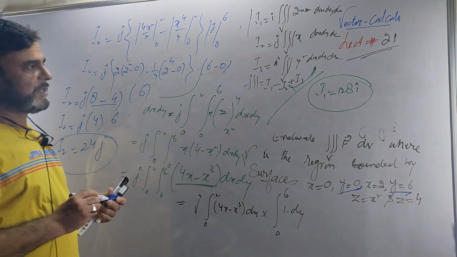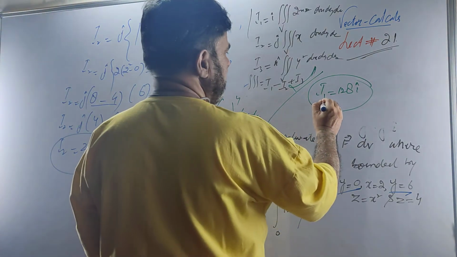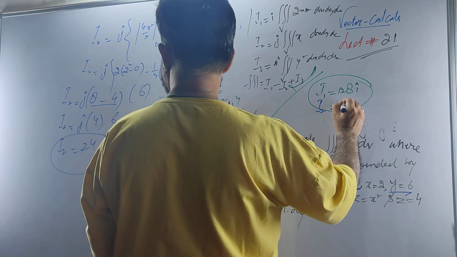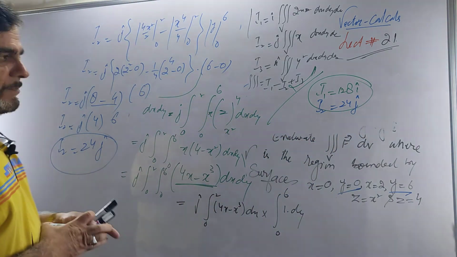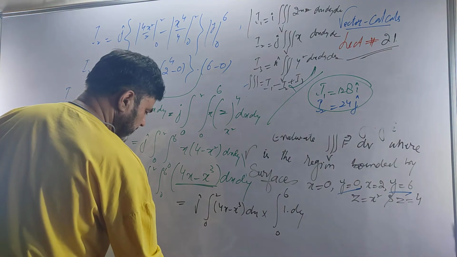This is I2. Therefore, I will write here my I2 is 24j. This is I2. Then we have to find out I3.